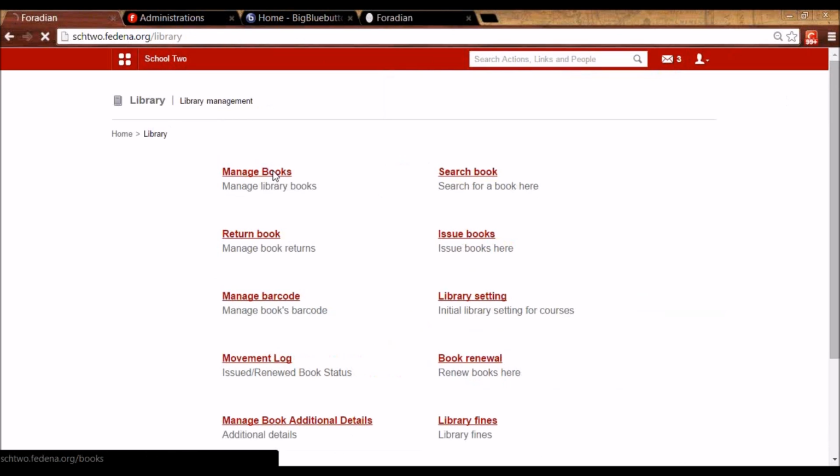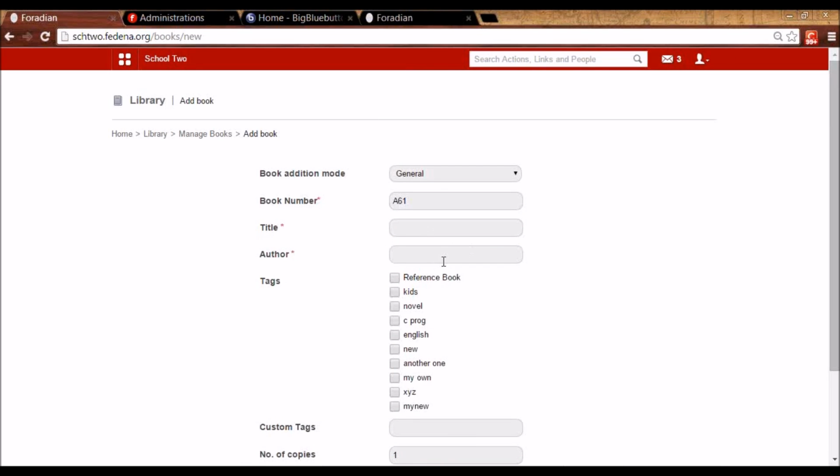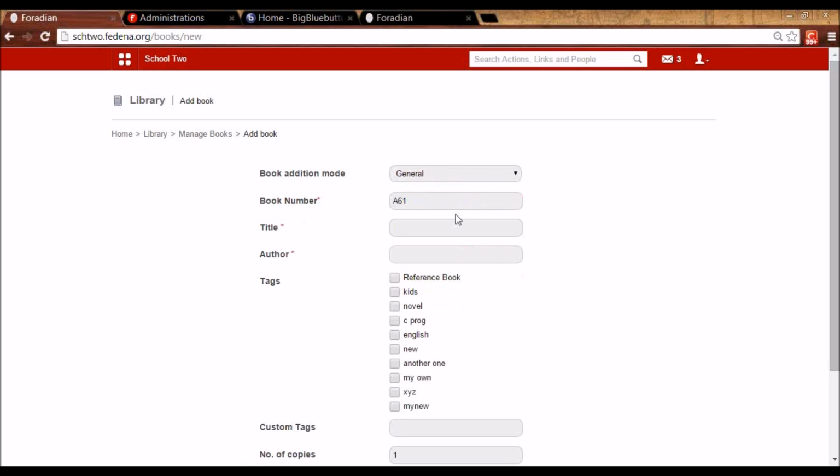So let's see that. You have to go to Manage Books and click on Add Books to be able to add books in Fedena. Again, custom import is another option that is available for library that can also be used. So here you can see the book edition mode to be either general or by barcode. If you have a barcode reader, that can be plugged in, and it works with plug and play functionality. So you do not need a third-party application here. You just have to read the barcode of the book and it will automatically appear with all the details here for that book. So for now, I'm going to use the general method.